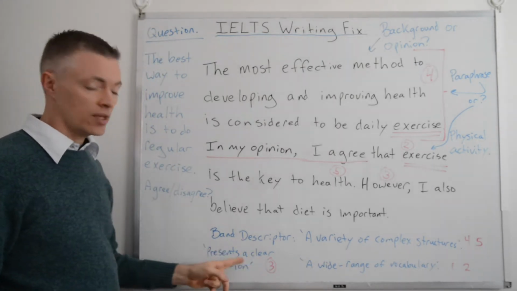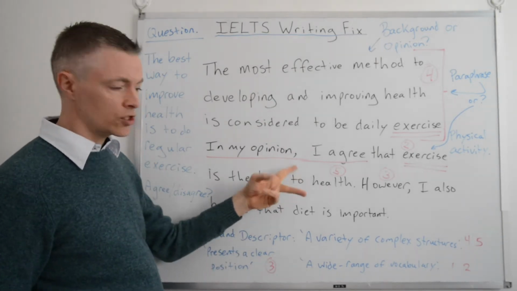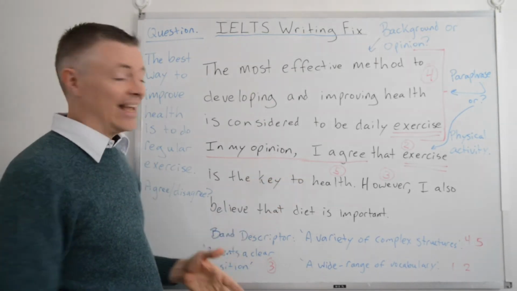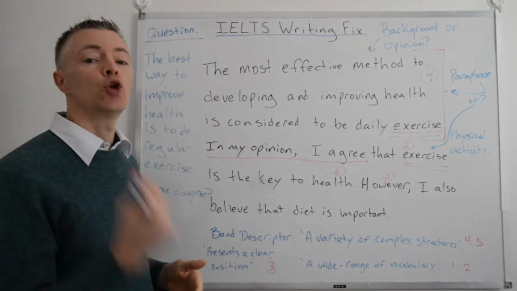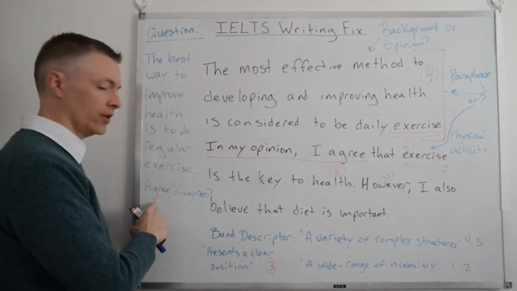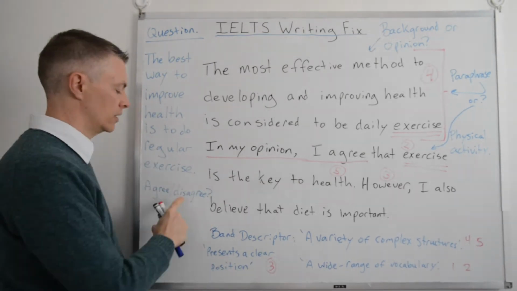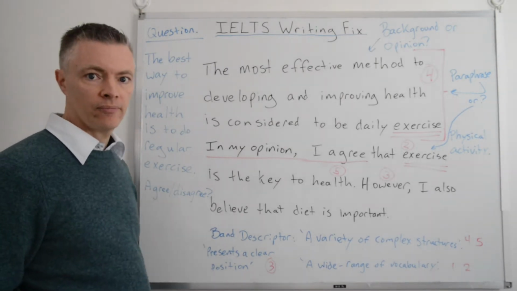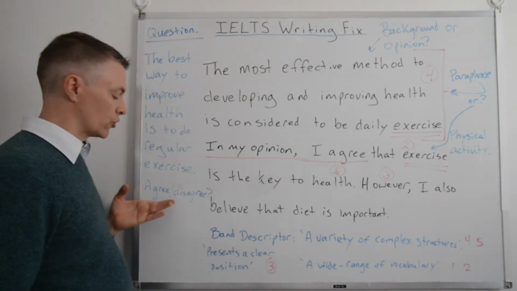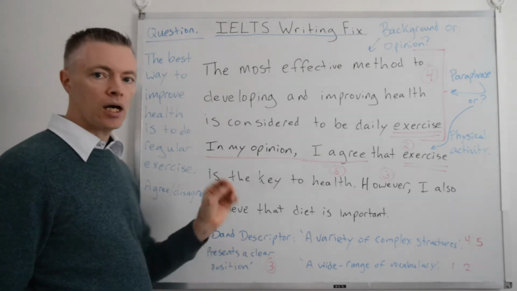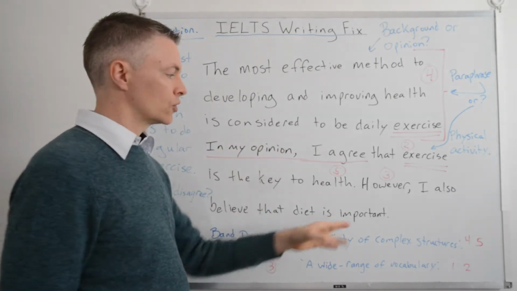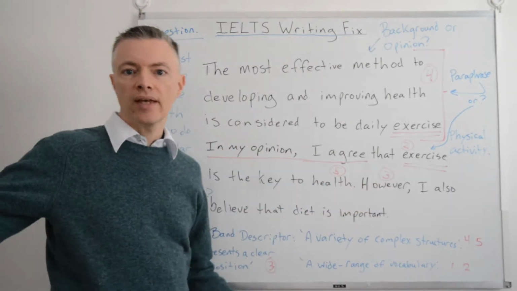"Presents a clear position." That means one position. This is 2 positions. Okay? In the thesis, you present your position. That means I agree or I disagree. Not both. Okay? It says agree or disagree. It says a clear position. Just one. So there's no need to say "however" something else.